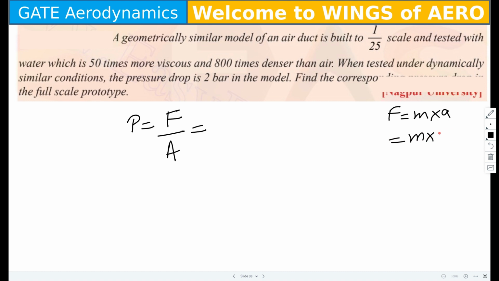Mass into acceleration means density into volume, into acceleration, meter per second.